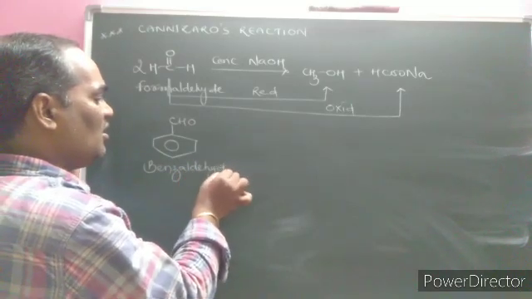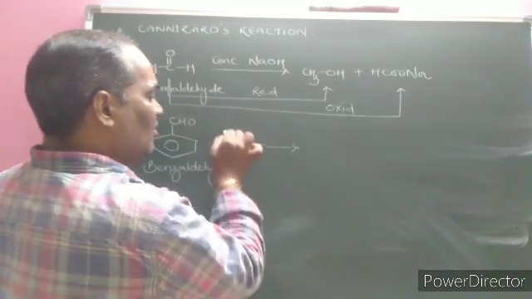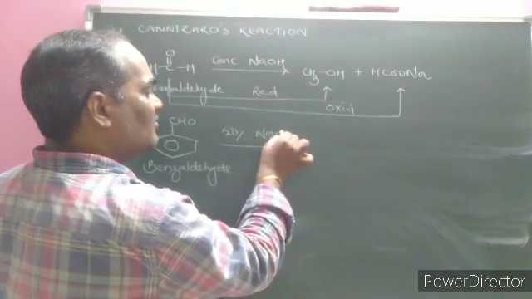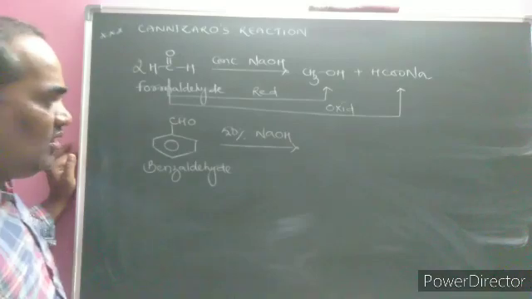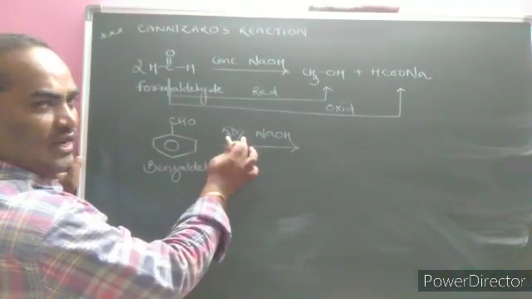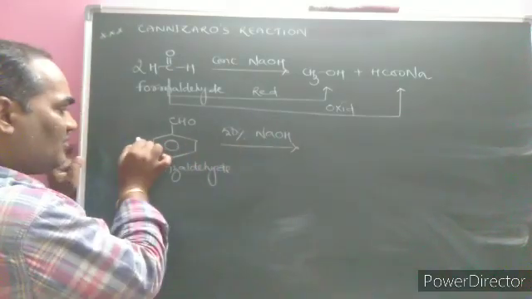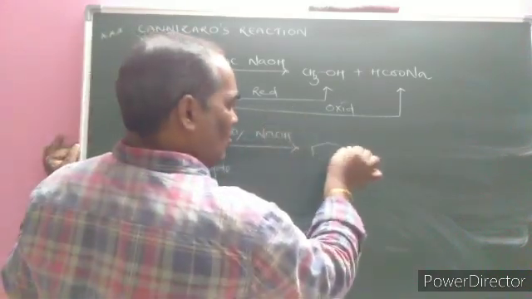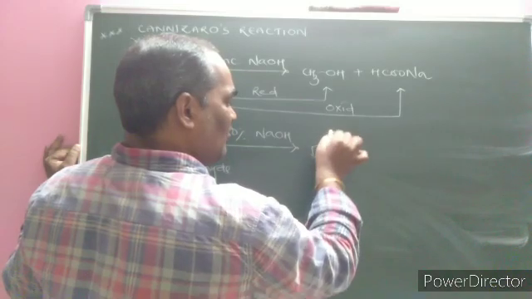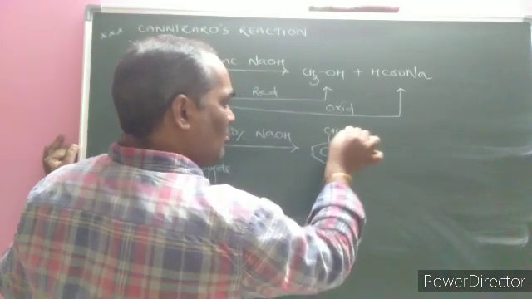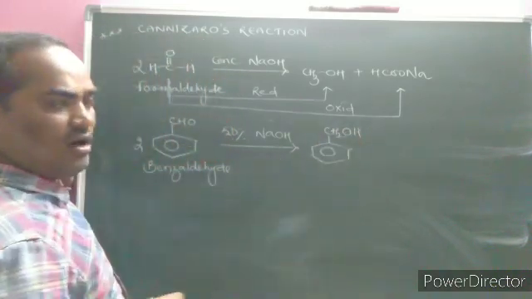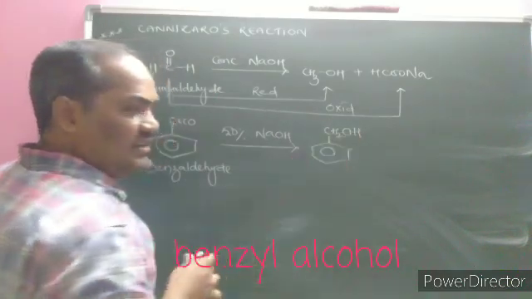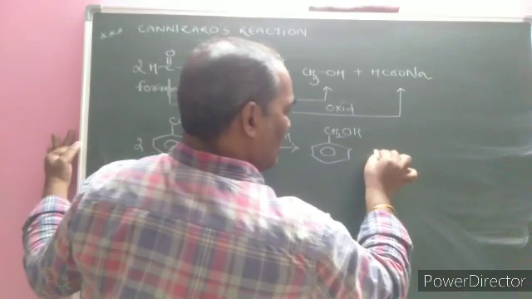benzaldehyde molecule. In the benzaldehyde molecule, if 50% sodium hydroxide is given, let us imagine. Here there is no alpha hydrogen and a 50% strong base is given. Hence one molecule is getting converted into alcohol, benzyl alcohol. The carbon next to the benzene ring is called the benzyl carbon, which carries the alcohol, that we call benzyl alcohol.